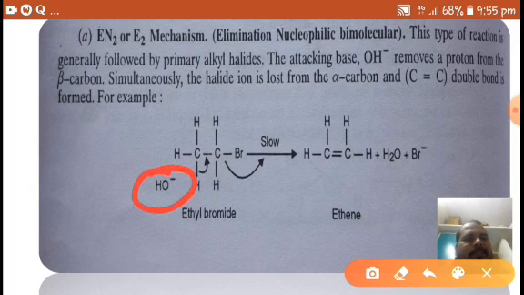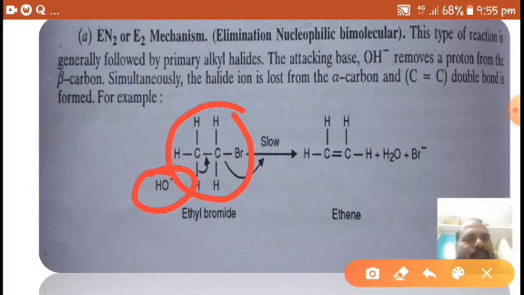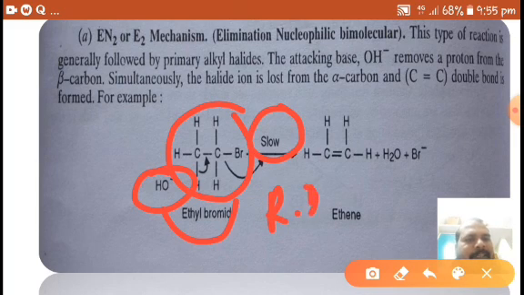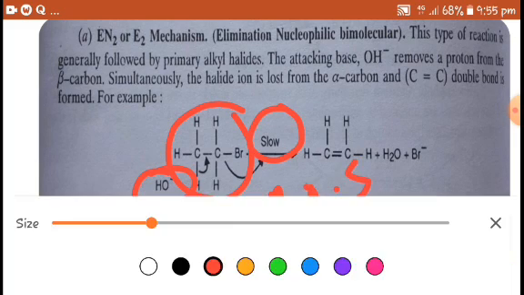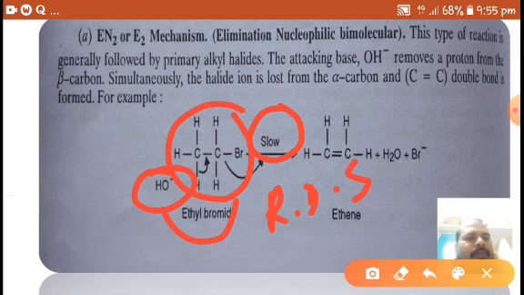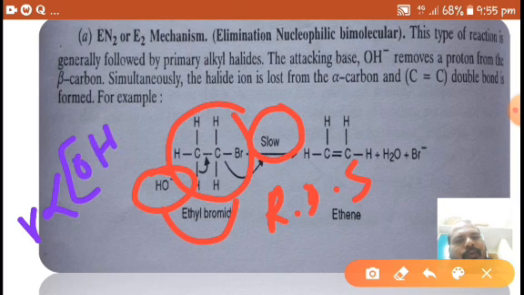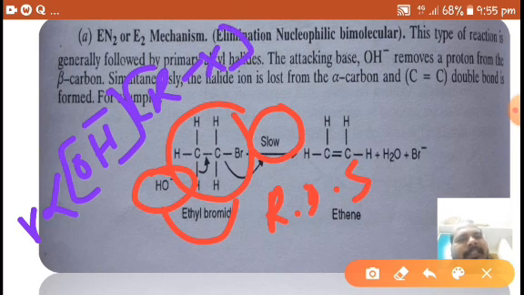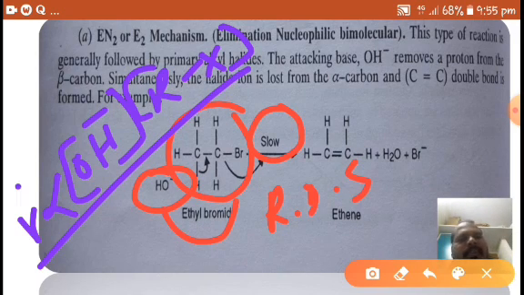OH minus and ethyl bromide, both molecules participate in the slow step, the rate determining step.